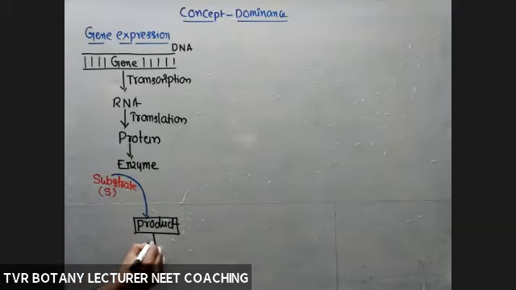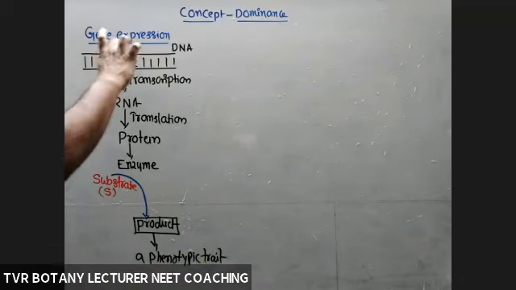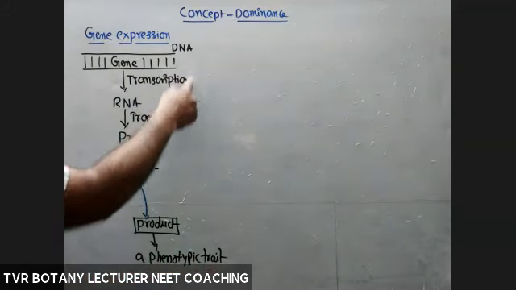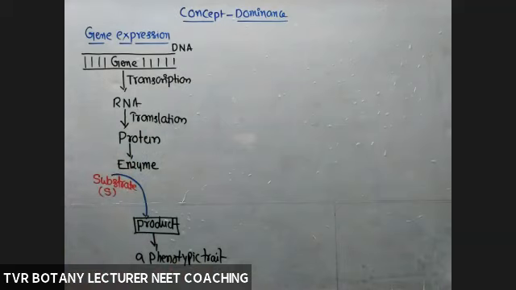This product is able to regulate a phenotypic trait. So this is the genotype and this one is the phenotype. The manifestation of a phenotypic character depends on gene expression.